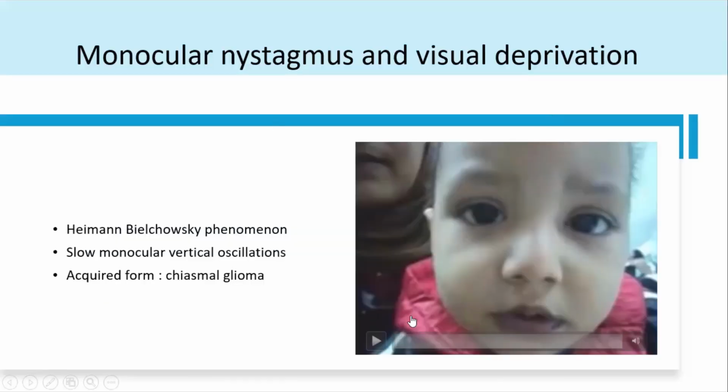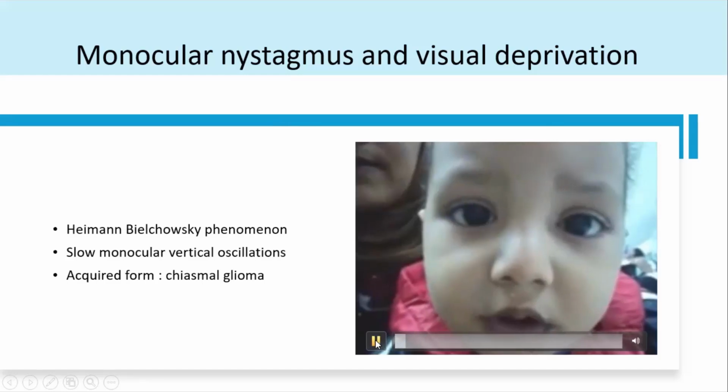There's a child with a monocular nystagmus, visual deprivation. He's got a horizontal nystagmus in the right eye.